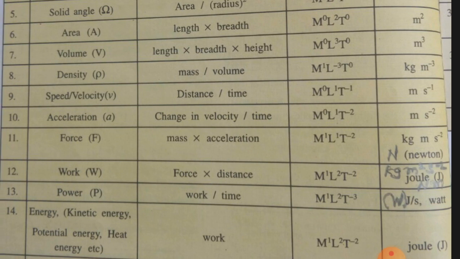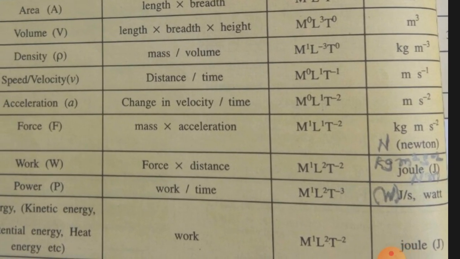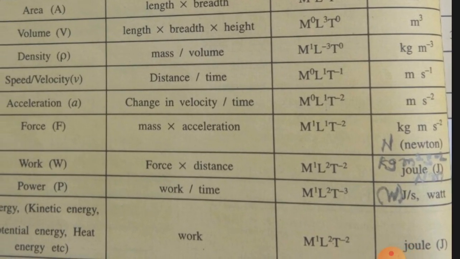Now next one, that is power. Power equals work upon time. That is the formula, P equal to W upon small t. So this will be the work formula upon time, so there will be a change in the T power only of the work formula. That is equal to M1 L2 T minus 3, because there is one power more in the denominator.